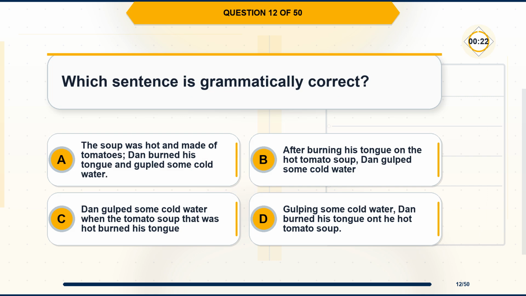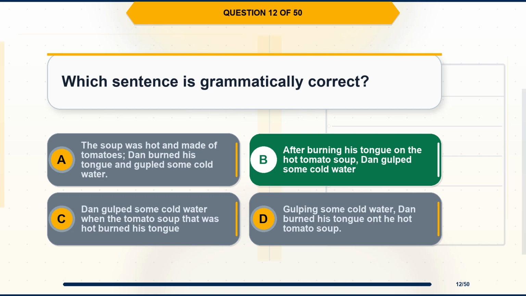Question 12. Which sentence is grammatically correct? Option A. The soup was hot and made of tomatoes. Dan burned his tongue and gulped some cold water. Option B. After burning his tongue on the hot tomato soup, Dan gulped some cold water. Option C. Dan gulped some cold water when the tomato soup that was hot burned his tongue. Option D. Gulping some cold water, Dan burned his tongue on the hot tomato soup.